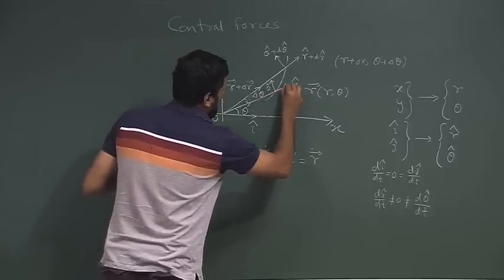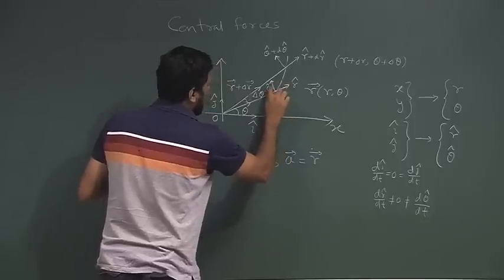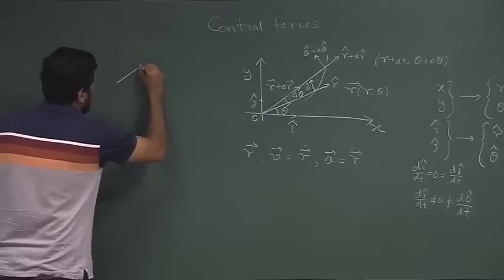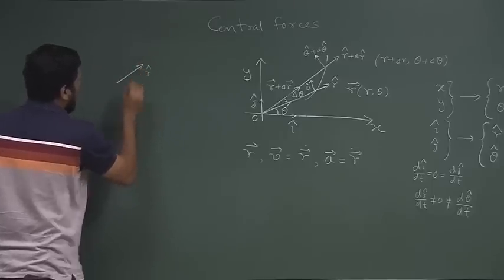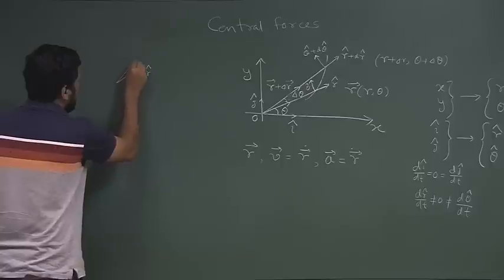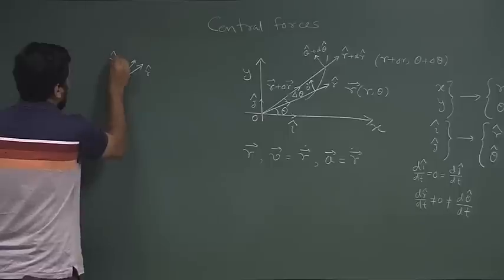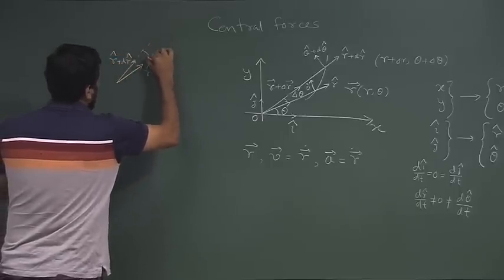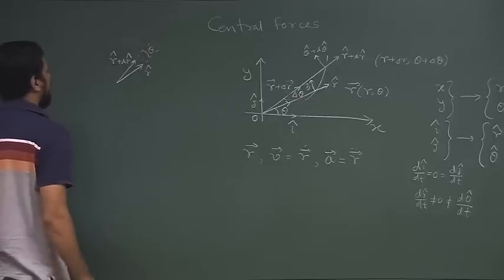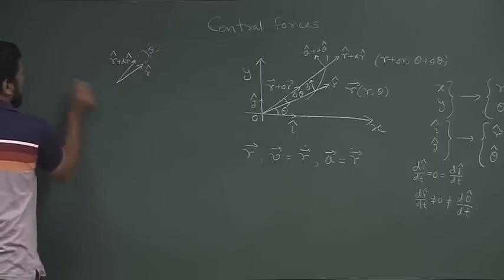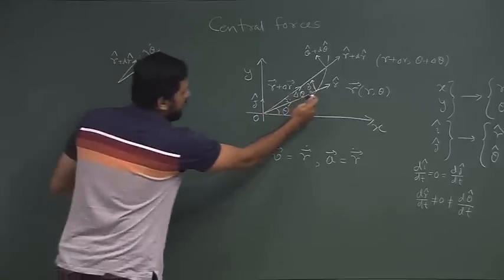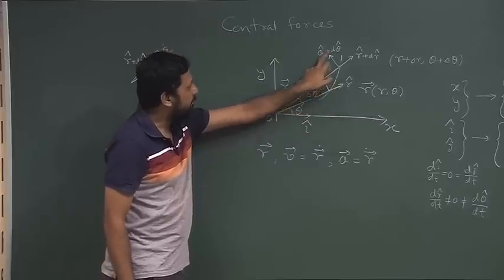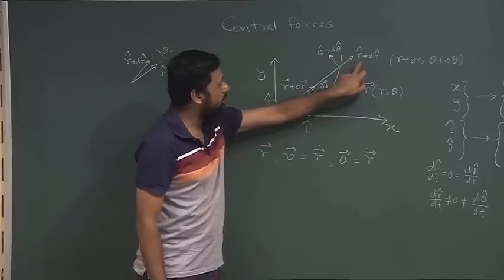Now, if we draw these unit vectors, or rather four unit vectors, separately, what do we see? Let us say this is our unit vector r cap, and this is our new unit vector r cap plus dr cap, where theta is this angle. Similarly, if we draw theta cap, please remember that theta cap is perpendicular to r cap, and theta cap plus d theta cap is perpendicular to r cap plus dr cap.